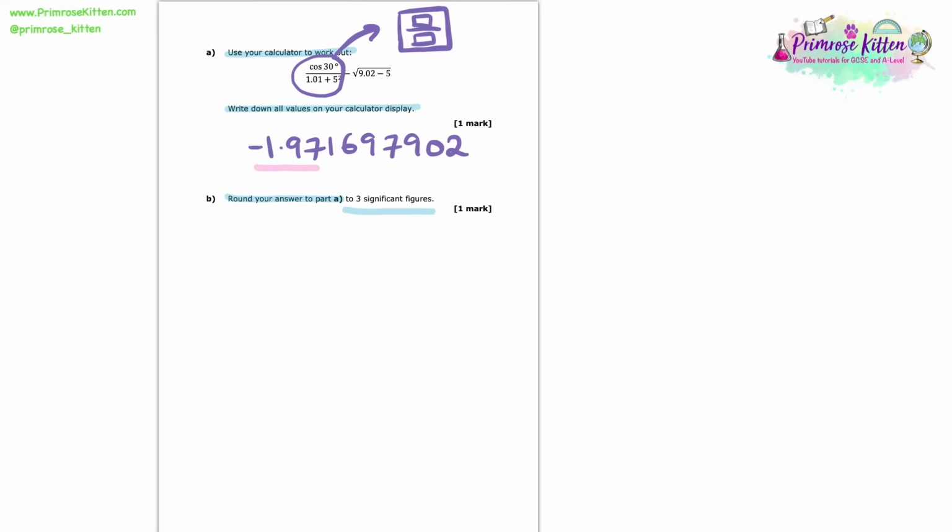So now round your answer to part A to 3 significant figures. And here I've underlined those 3 significant figures. You can see the number after the 7 is just 1, so we're not going to round up or anything. Our answer would simply be minus 1.97, and that is our answer.